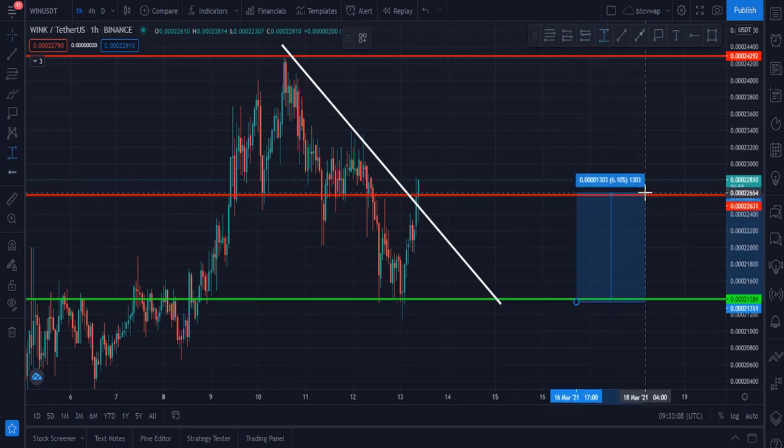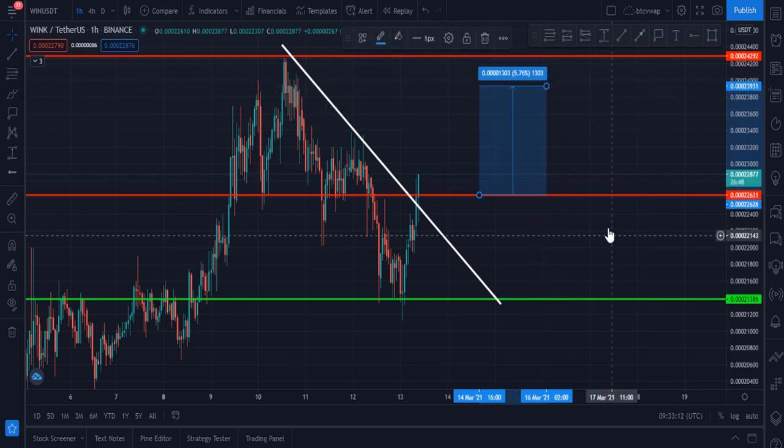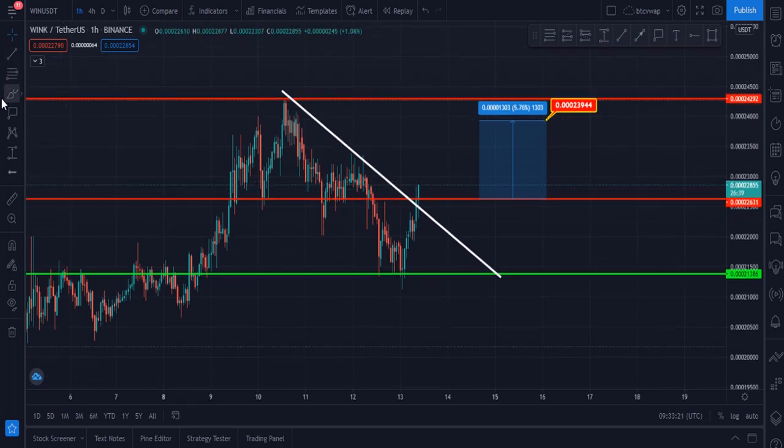And let me please show you the first target for Wink right now. Wink first target is 0.002393. First target for Wink right now. And the second target for Wink should be this zone. These are two targets for Wink right now.